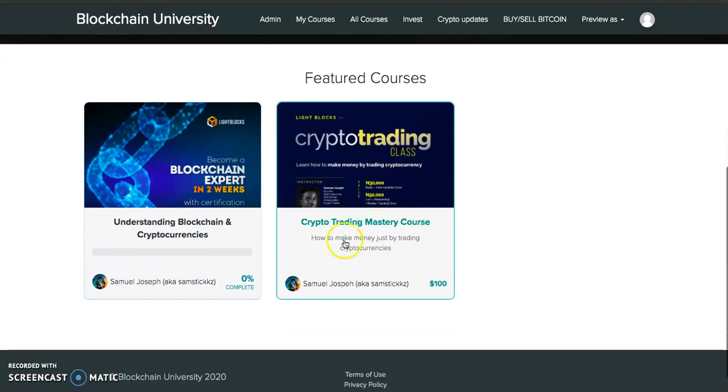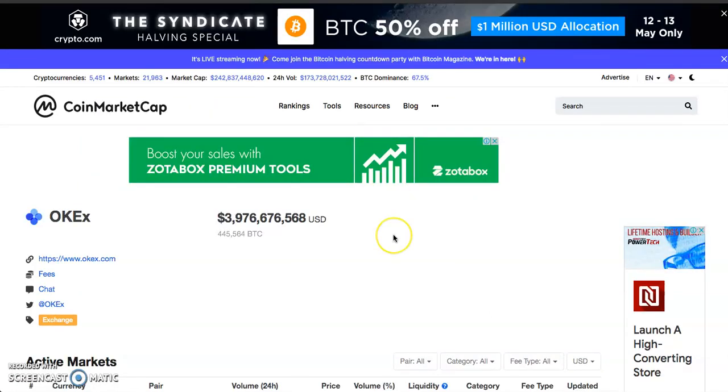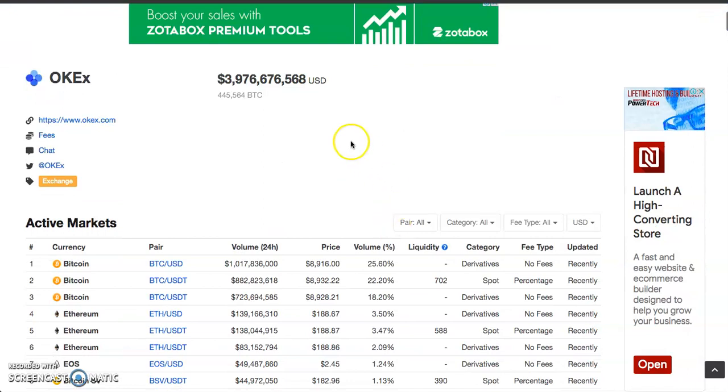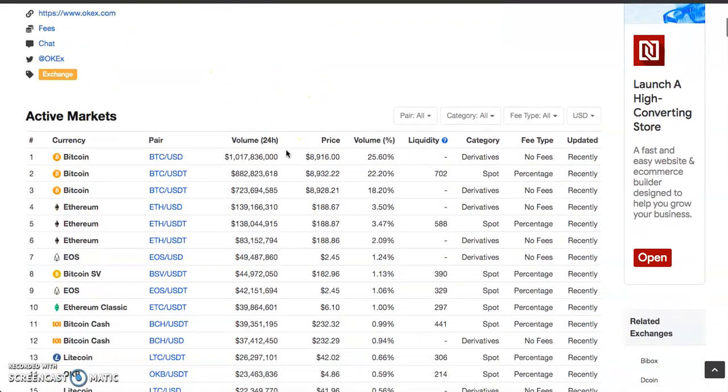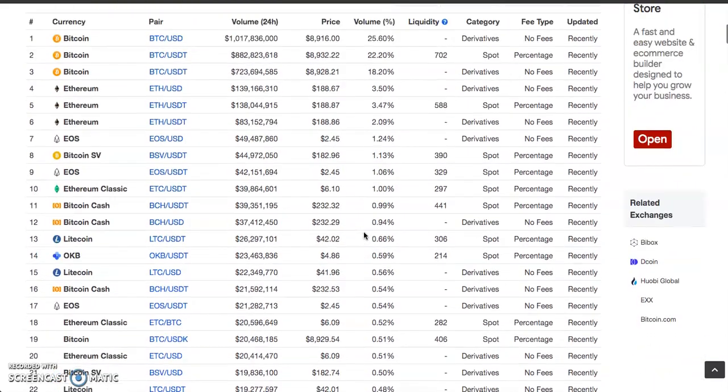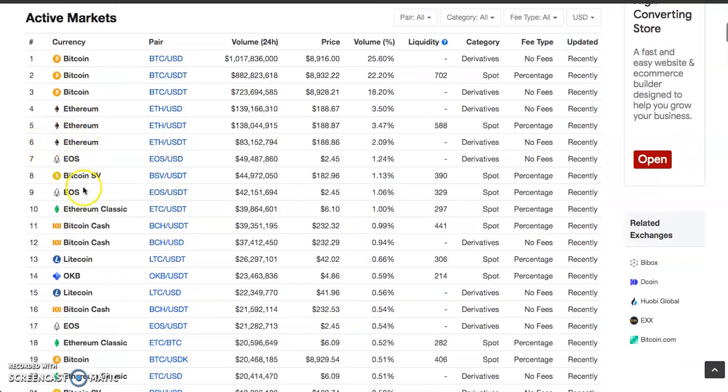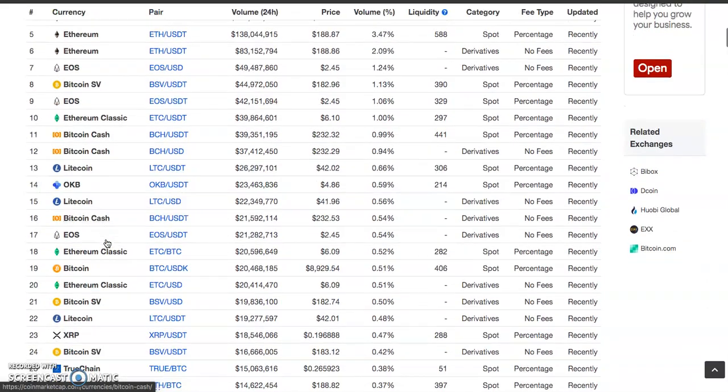We have a course right here that will teach you how to trade from the beginner's level to advanced level, and also walk you through the test account so you can get started in no time. Okex is a very popular exchange and it's even on CoinMarketCap. As you can see, they have about $3 billion worth of different cryptocurrencies, and they're doing really good. They have Bitcoin, Ethereum, USD, Litecoin, and the rest.